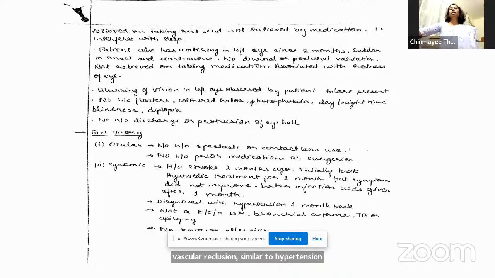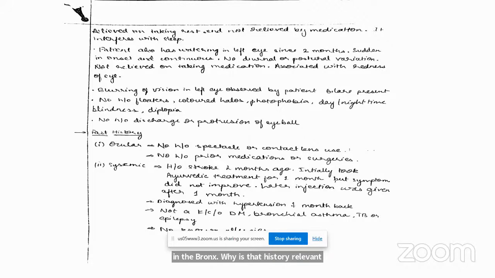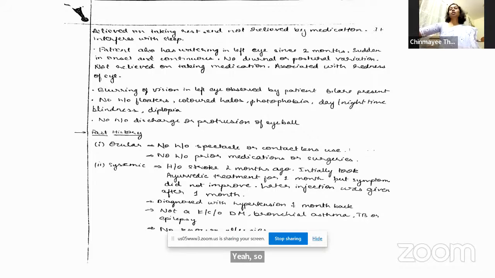Similarly, what are the eye manifestations in a bronchial asthma patient? Why is that history relevant? Ma'am, in bronchial asthma, allergy. Basically, any surgeries that lead to weakening of the sclera or the cornea. These patients are more prone to allergy, so allergic conjunctivitis.